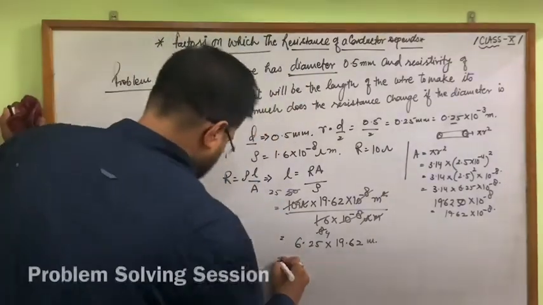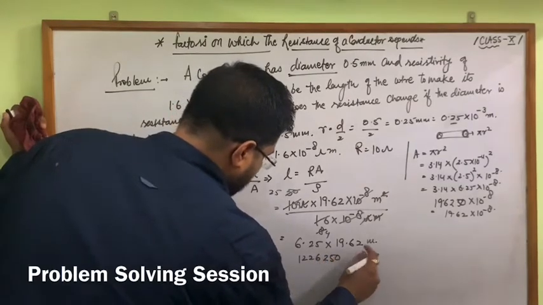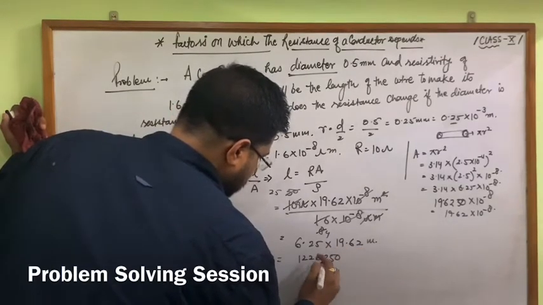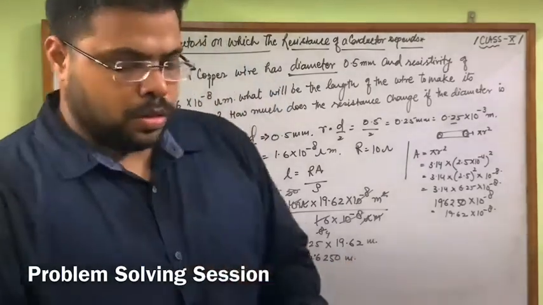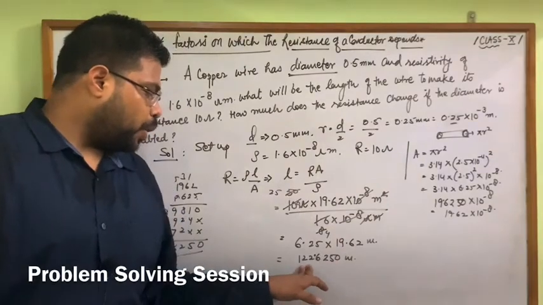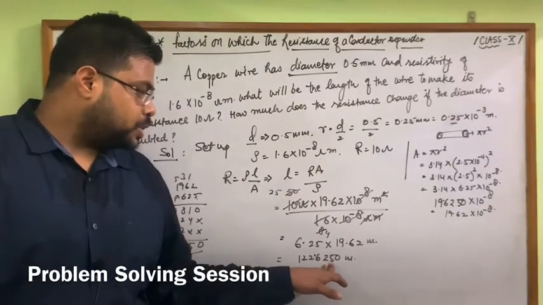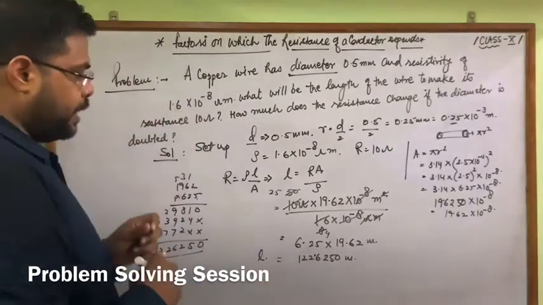So finally the answer will come 22.625 meter. This is the length of the wire.